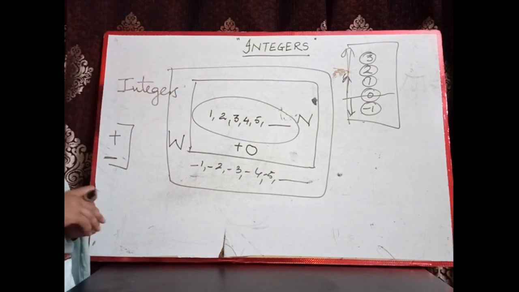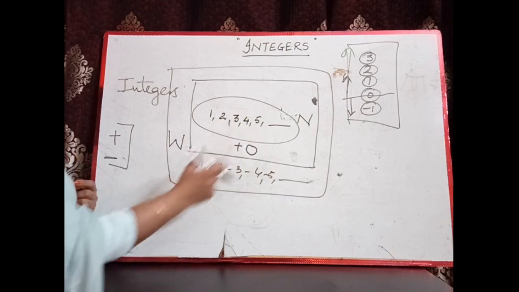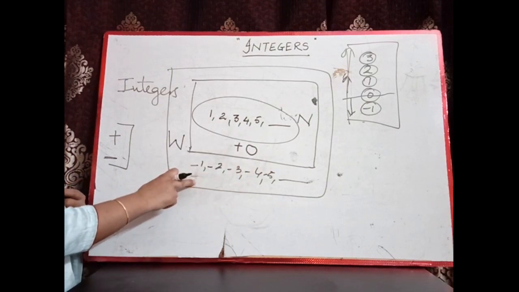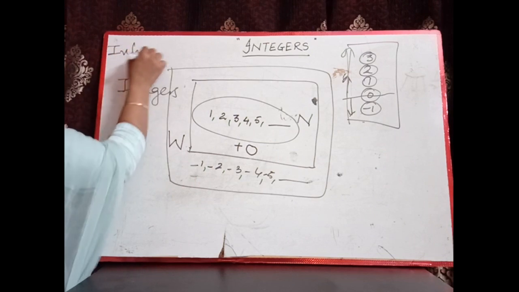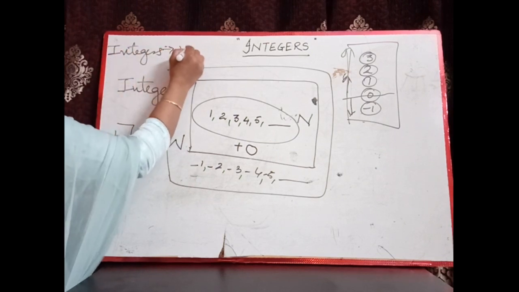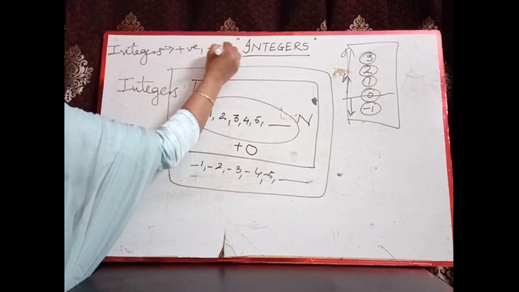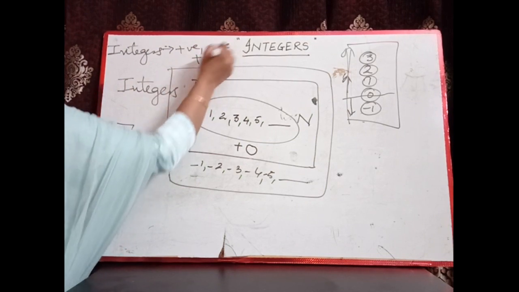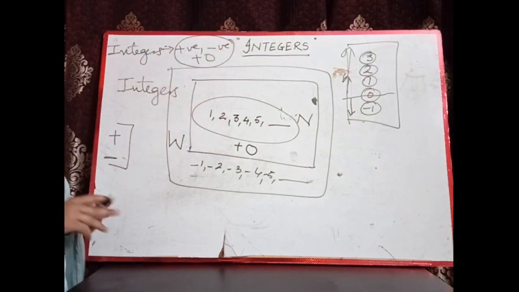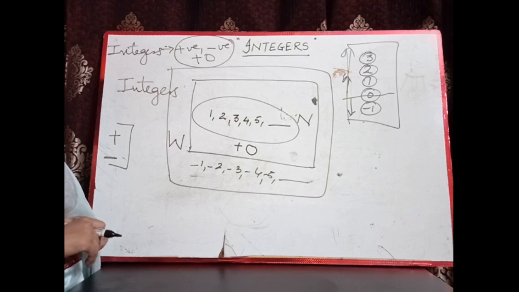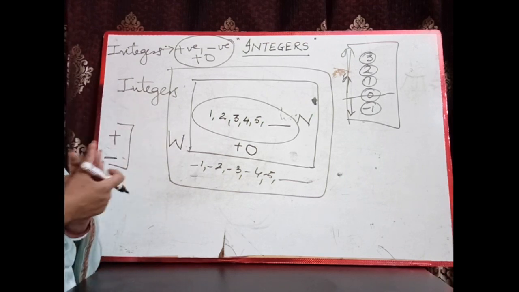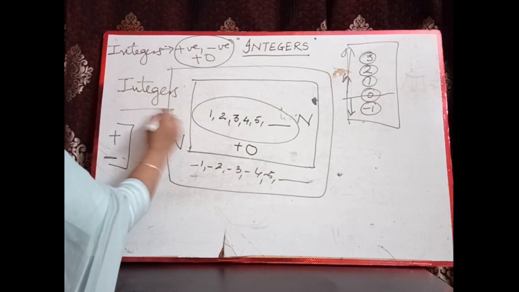The set of numbers in which we have natural numbers plus 0 plus negative numbers is called integers, or we can say integers means positive, negative, and 0. The set which contains all positive numbers and all negative numbers with 0 is known as integers. This is the way we got integers.